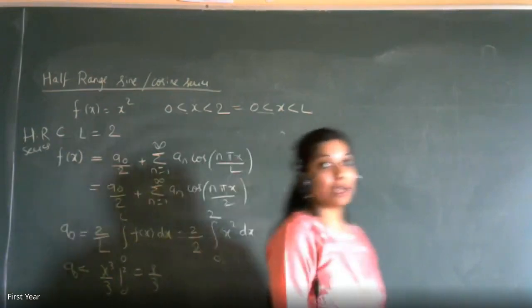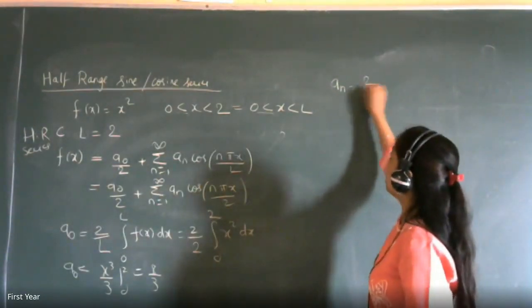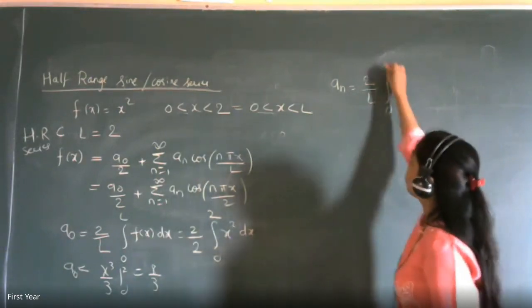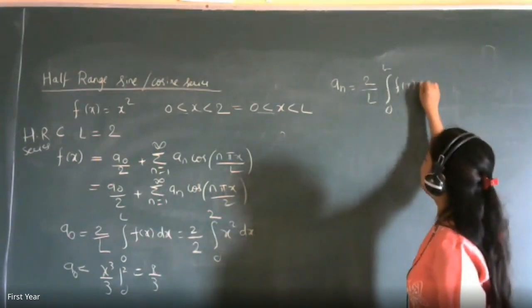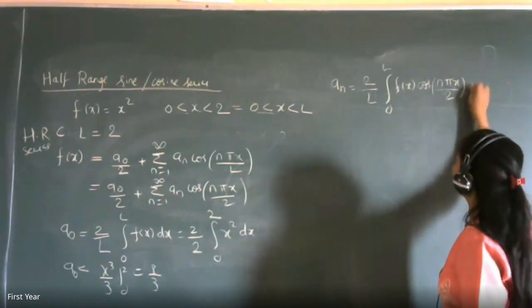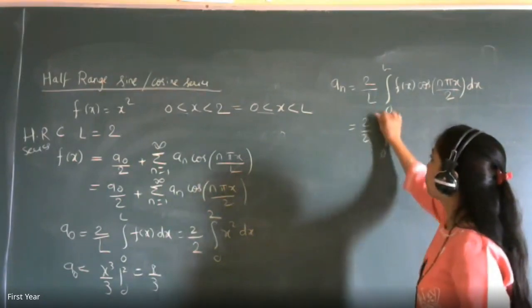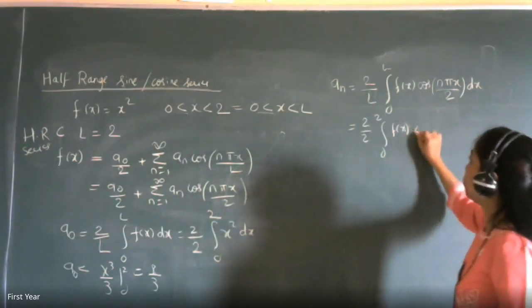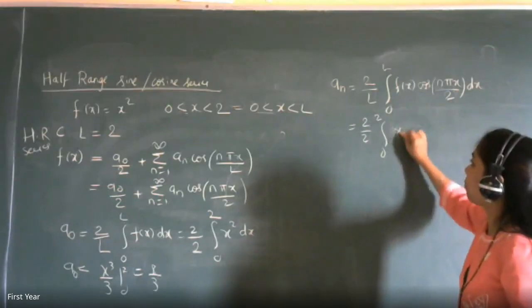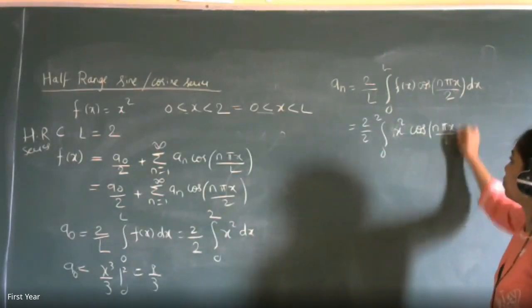Okay, a naught is 8 by 3. Now please everyone solve what is the value of a n, and I'll write down the formula. It is 2 by L integration 0 to L f of x into cos of n pi x by L, that is 2. I'm writing directly, okay. So it is 2 by 2 integration 0 to 2 f of x into, what is f of x? X square. X square into cos of n pi x by 2 dx.